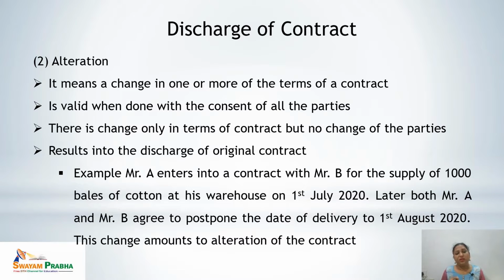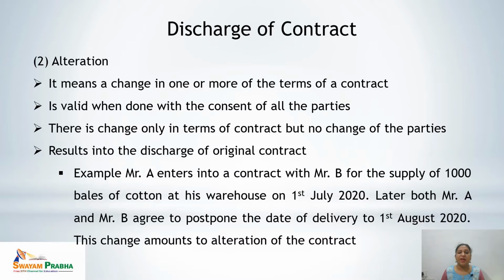So when the alteration is done in the contract, it must be done with the consent of all the parties, and whatever alteration is being done should be regarding the change in the terms of the contract but no change of the parties, and it results in the discharge of the original contract. After alteration the original contract would be discharged and there would be a new contract. So let's see the example.